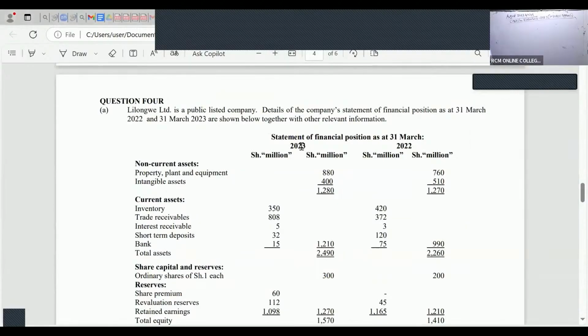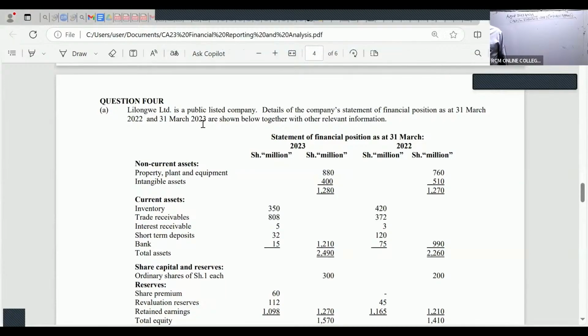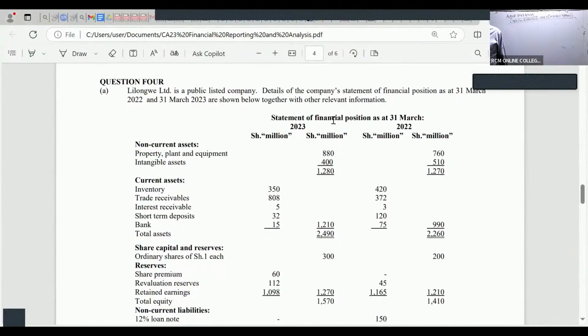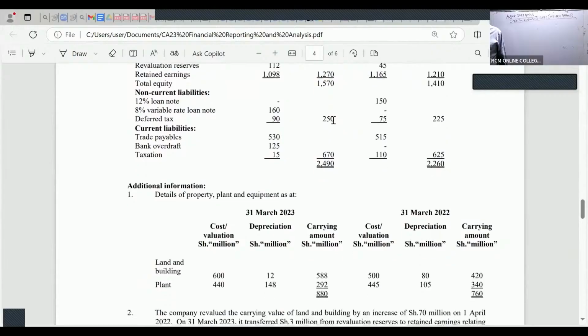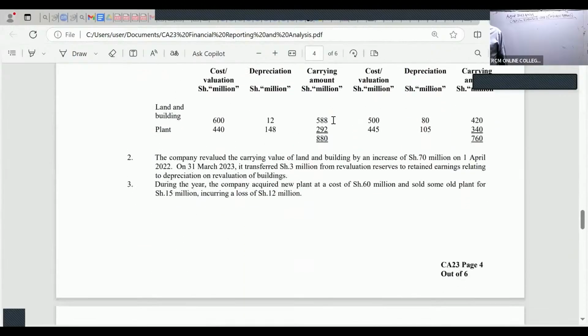So we are told here, Lilongwe, so this is August 2023, question number 4A. Lilongwe Limited is a public listed company. Details of the company statement of financial position as of 31st March 2022 and 31st March 2023 are shown below together with other relevant information. So you can see at the end of the day, what do they want us to do, ladies and gentlemen?